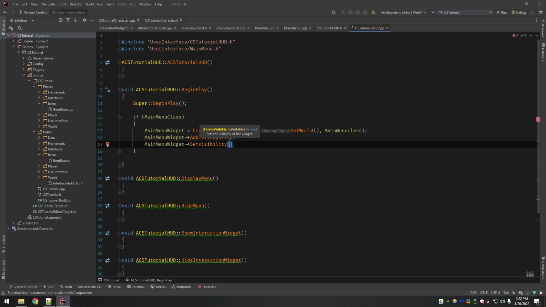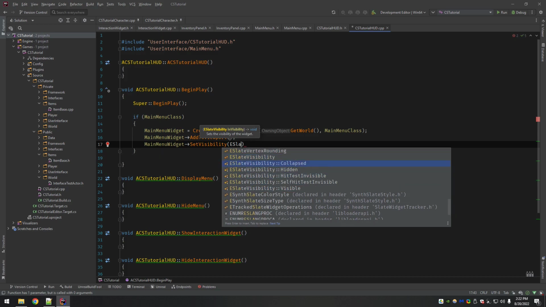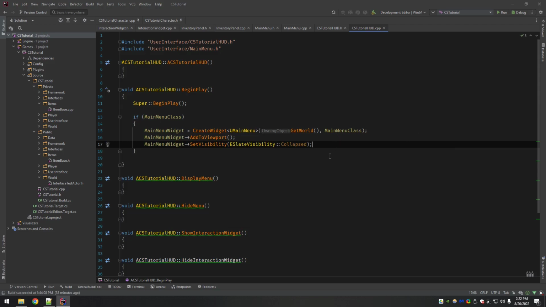And it's an enum, it's E Slate Visibility, and you can see the options here. We're going to set it to collapsed. So collapsed and hidden are very similar. I don't know why the engine has both of them. The main difference that I've learned over time between the two is that collapsed is actually better for performance because